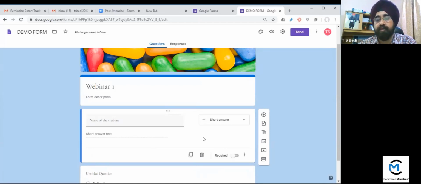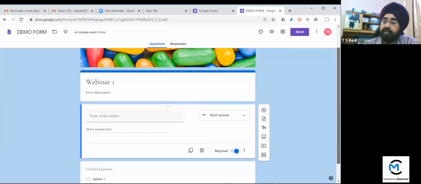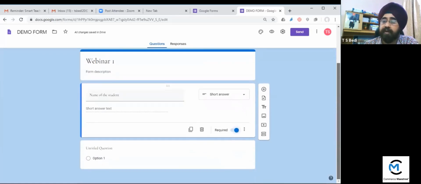And one more thing, you have to make it mandatory. Mandatory means unless the student fills this box, he or she cannot proceed to the next question. If you click here, required. So now this question becomes mandatory for the student to fill. Because we are collecting the basic information, that's why we have to make it mandatory.